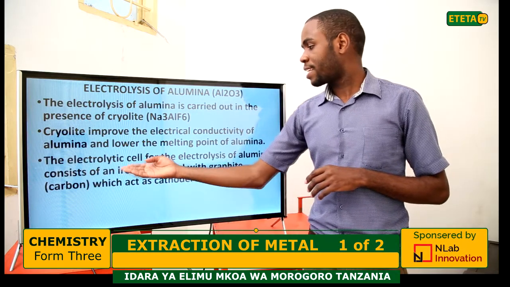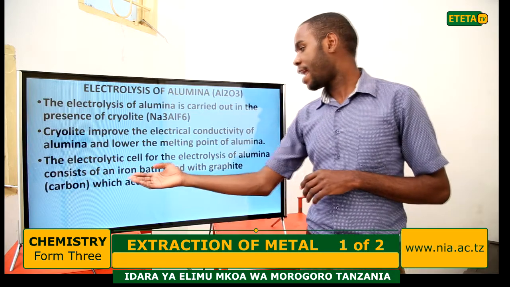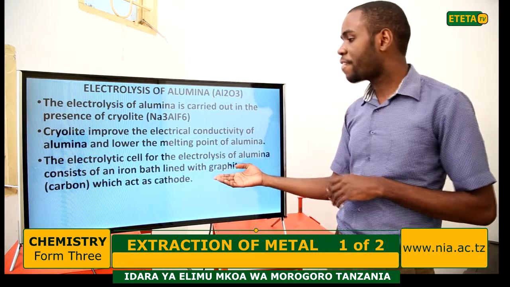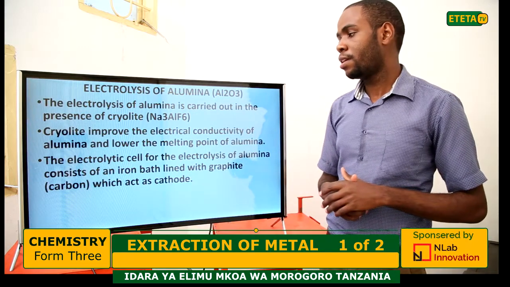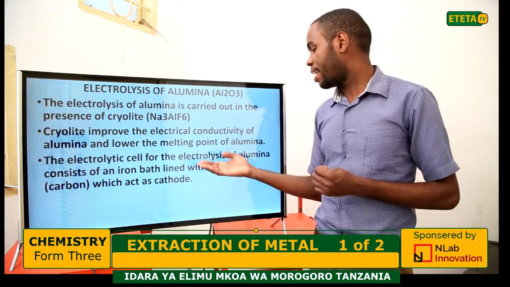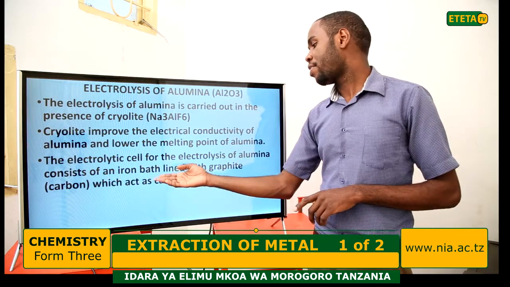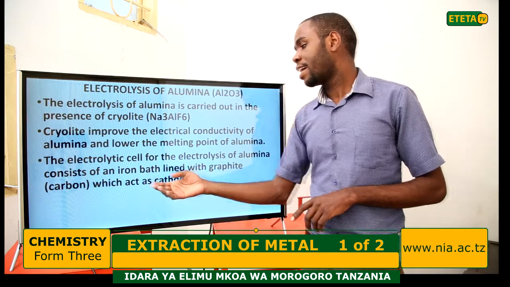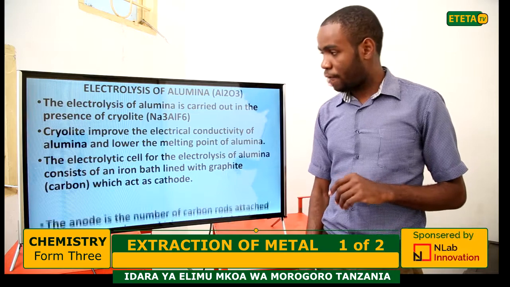The electrolytic cell for the electrolysis of alumina consists of an iron bath lined with graphite carbon, which acts as a cathode. So we have a cathode, and also we have the anode.